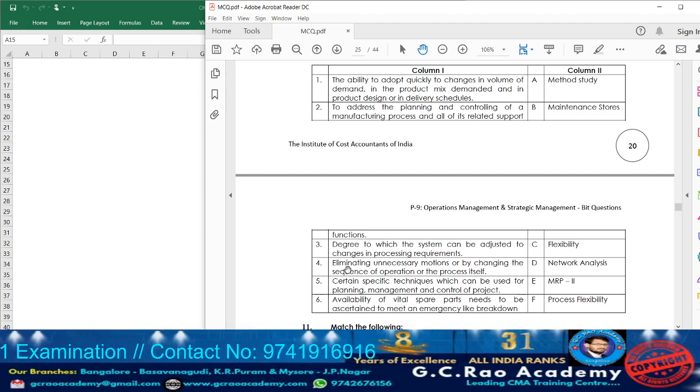Next, point number 4. What are they given? Eliminating unnecessary motions, or by changing the sequence of operation or the process itself. In which study are they going to try to eliminate the unnecessary motion and change the sequence? If, due to the existing sequence, they are unable to obtain the required output, in that situation they try to change the sequence.